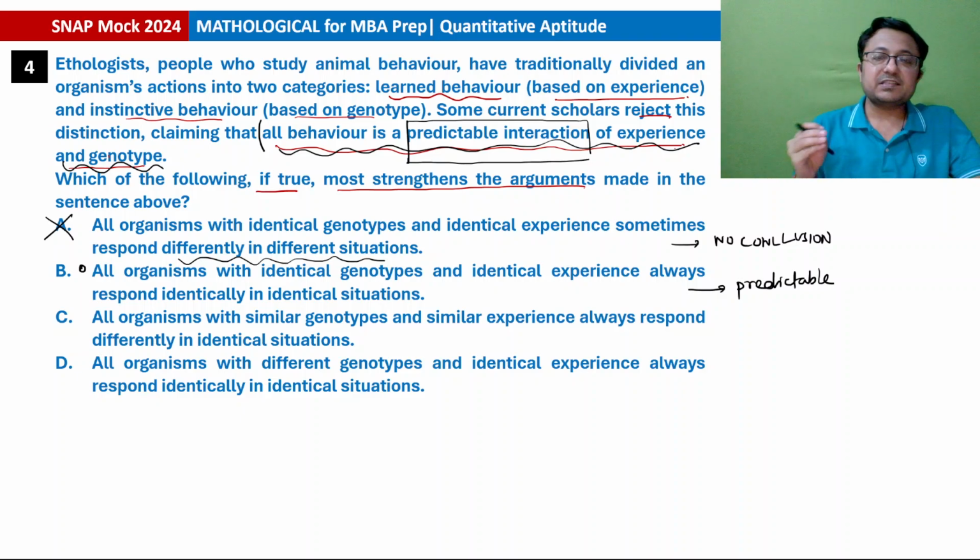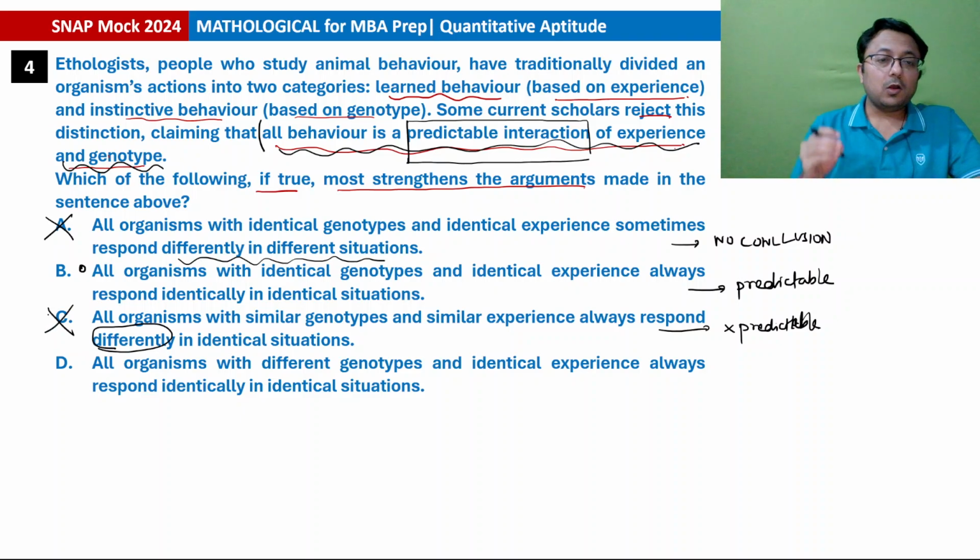Third option, option C, all organisms with similar genotype and similar experience always respond differently in identical situations. Again, if the similar genotype and similar experience, they should be responding in a similar way if the situation is identical, because if the behavior is a predictable interaction, but this is showing that this is not predictable. So quite the opposite, because they are responding differently. Response is not the identical, not the similar way. So C is definitely not the answer.